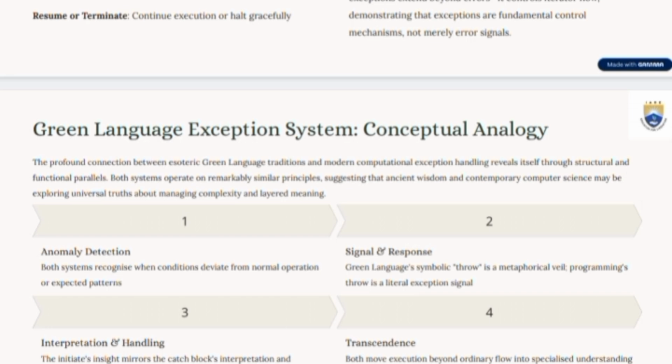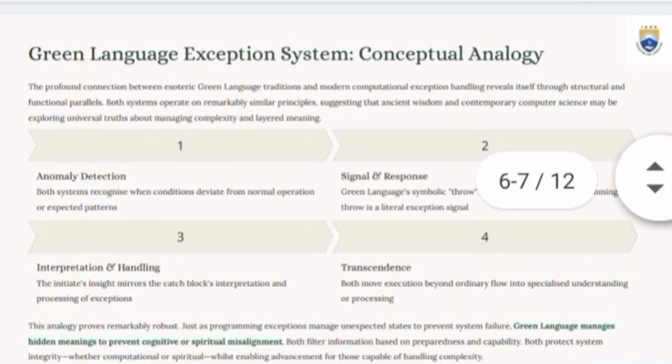Green language symbols work through a metaphorical channel, just as a program raises an exception signal. Third, interception and handling. The interpreter engine mirrors that catches, inspects, and processes exceptions. Fourth one, transcendence. Both move beyond ordinary flow into specialized understanding or processing.